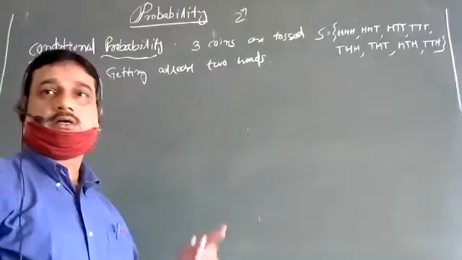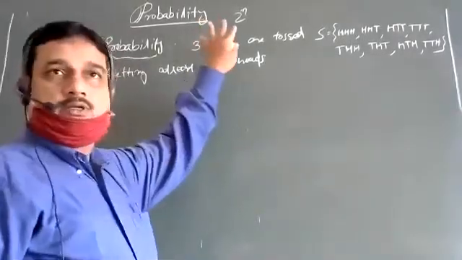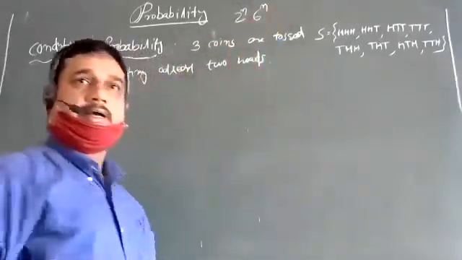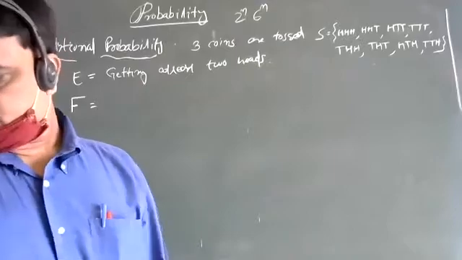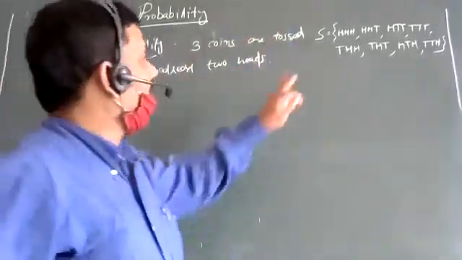Three coins are tossed, or one coin tossed thrice. Then its sample space will be 2 to the power 3. In case of n tosses, it is 2 to the power n. So this is the sample space.